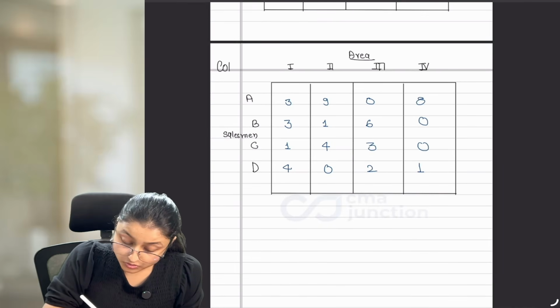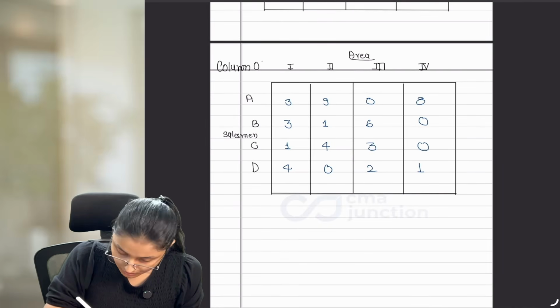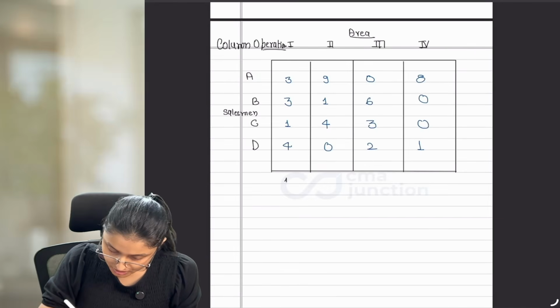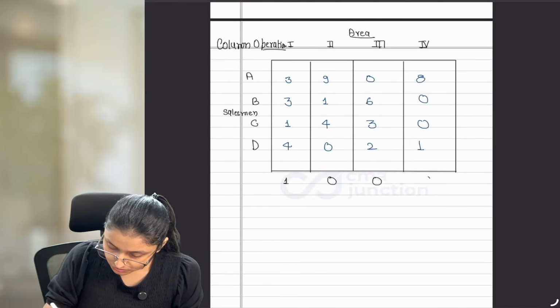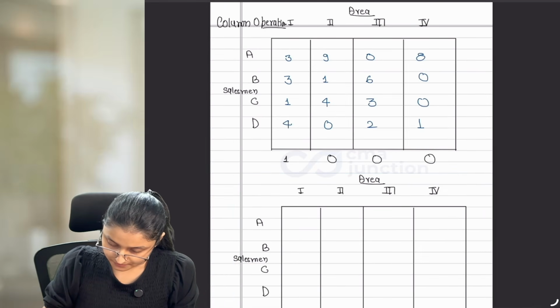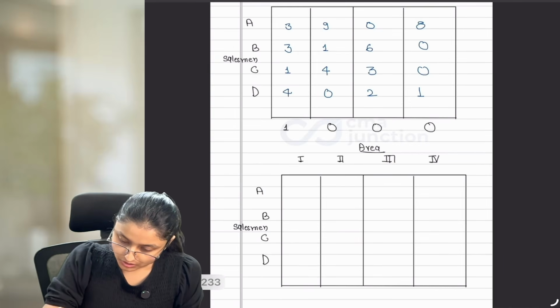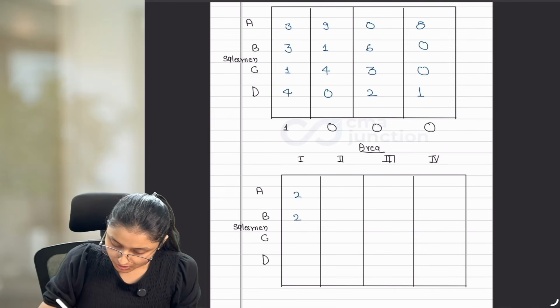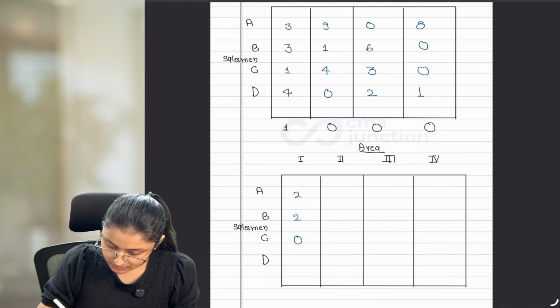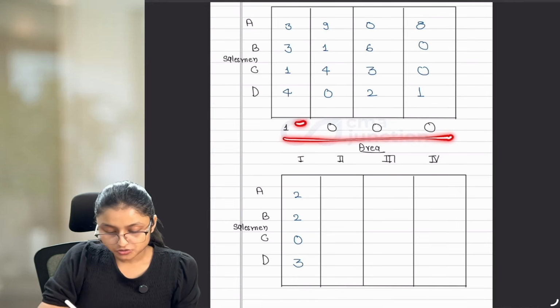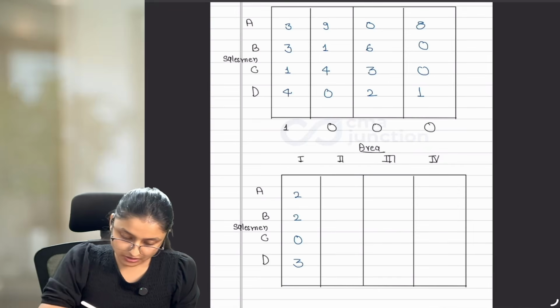Now here we have to do column operation. That is our step number 4. In column operation, you have to find out the lowest value from each column. Here we have 1, 0, 0, and 0. After this, we'll make a new table, and here we are going to write the new values. So 3 minus 1 is 2, 3 minus 1 is 2, 1 minus 1 is 0, 4 minus 1 is 3. So whatever you found out as the lowest value of each column, you have to reduce it from all the values, and that is what we are doing here.